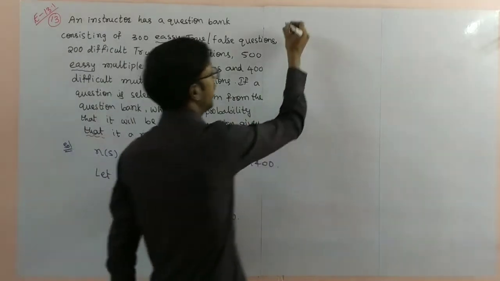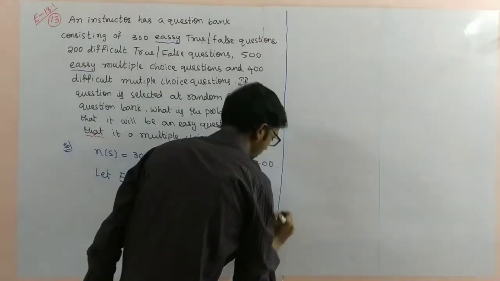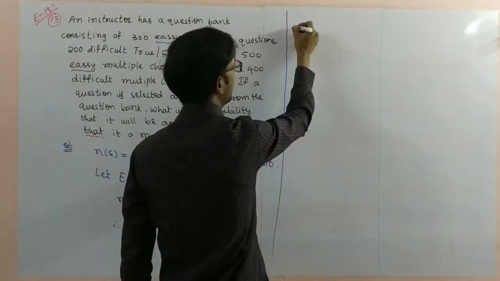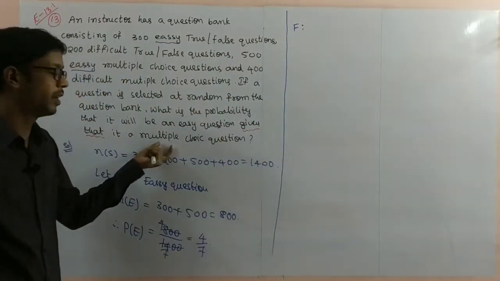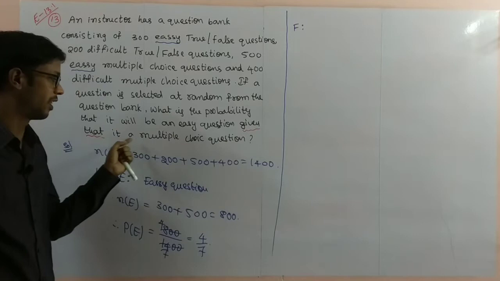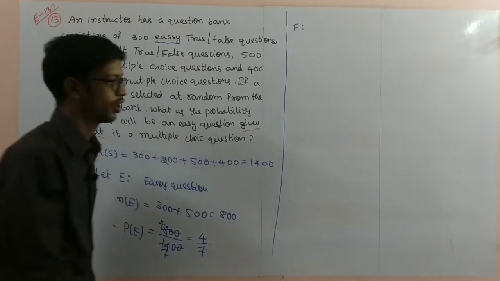Next, I'll take another event F, which is already completed: given that it is a multiple choice question.